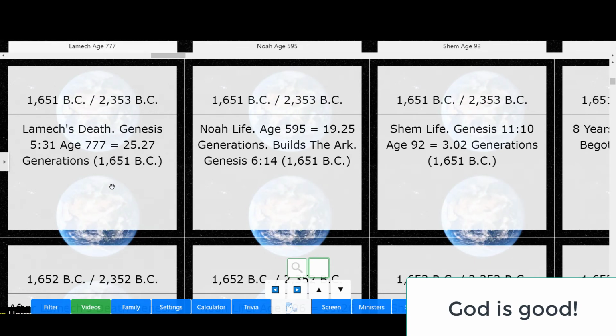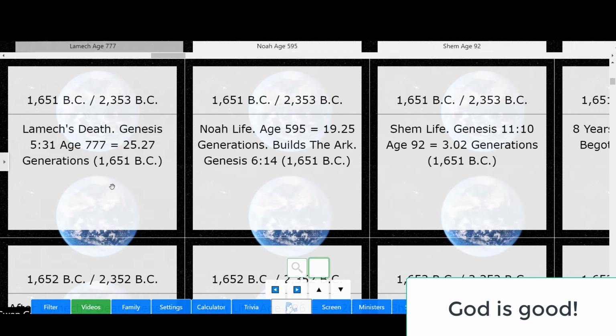He lived a total of 25.27 generations, which is equivalent to 777. Remember, 777, you can get that by multiplying 25 times 30 plus 27, which will give you 777.